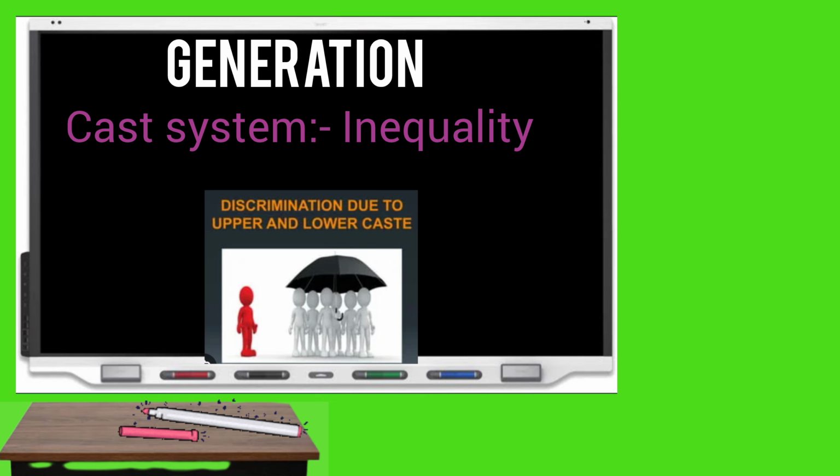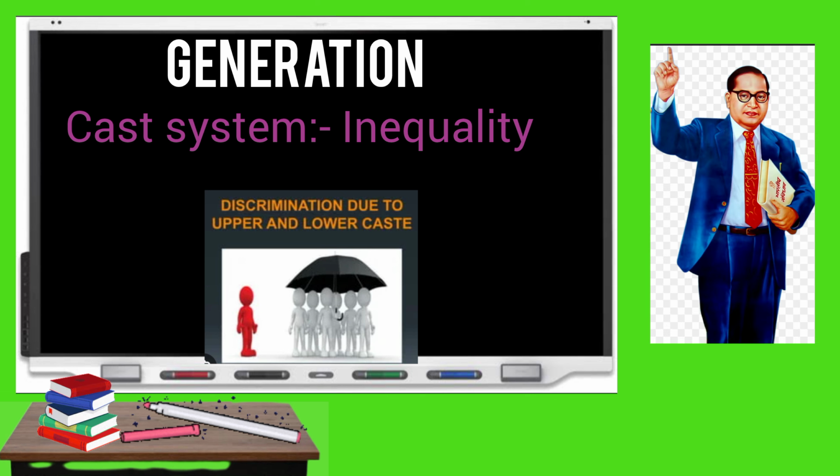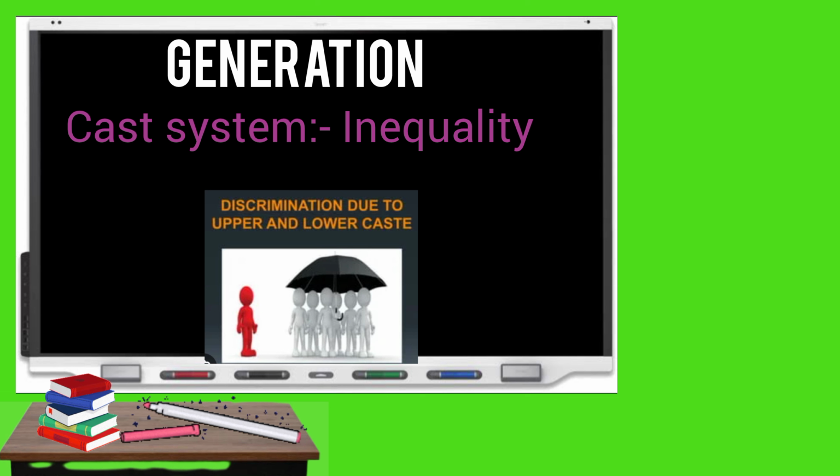To remove inequality, there were various leaders like Dr. Bhimrao Ambedkar who came forward, and they tried to build the society on a par. So there were reservations for SC, ST, which we will see in a further lecture.